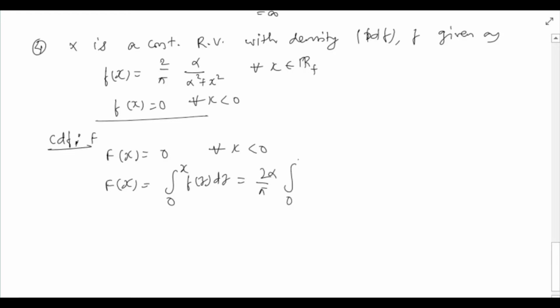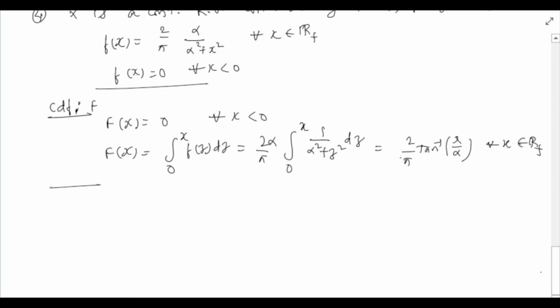What we'll have is integral 0 to x of 1 over alpha square plus z square dz. On simplifying, this turns out to be equal to 2 by pi tan inverse x by alpha for all x in R plus.